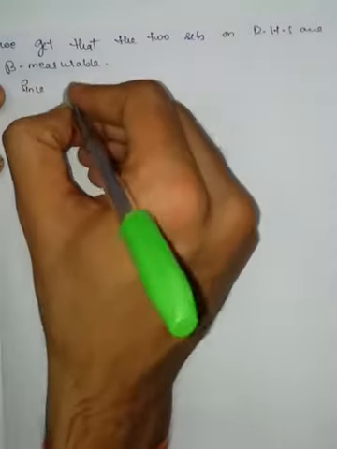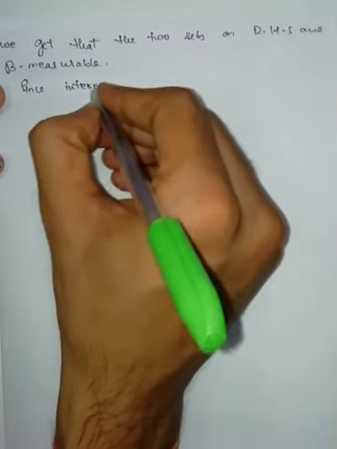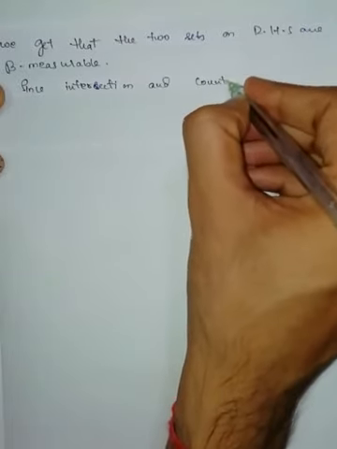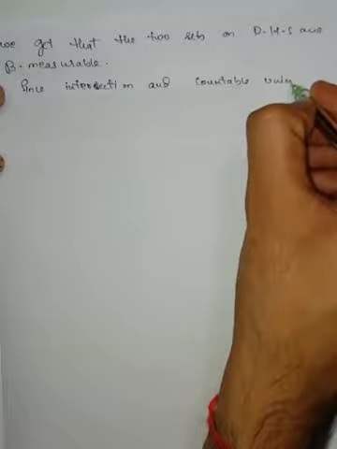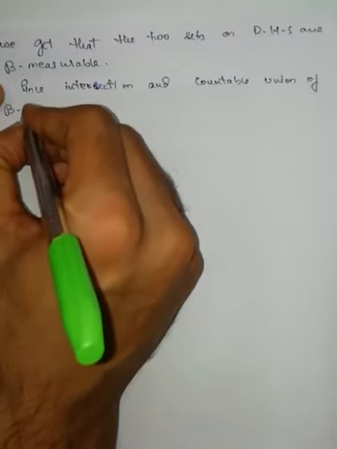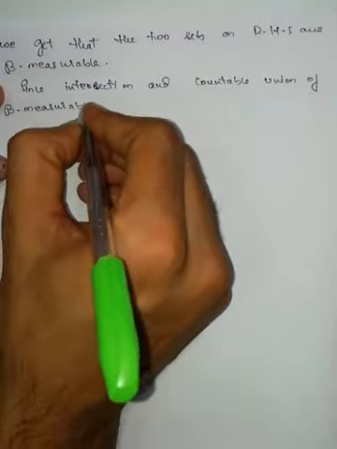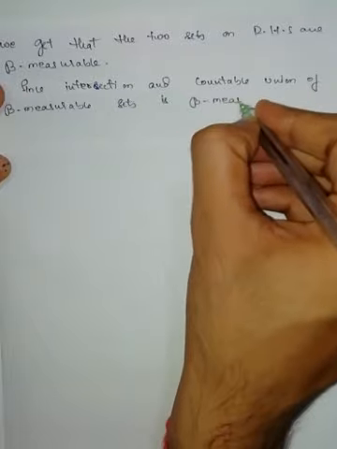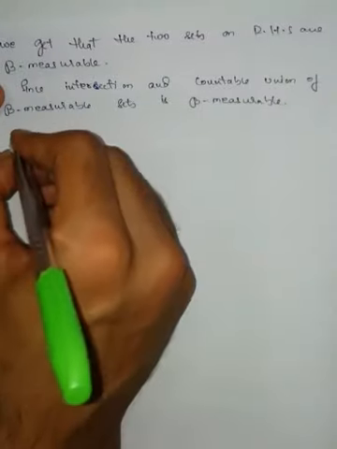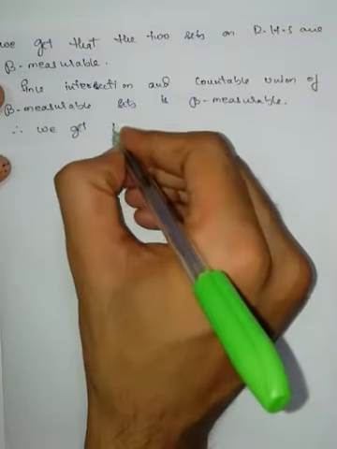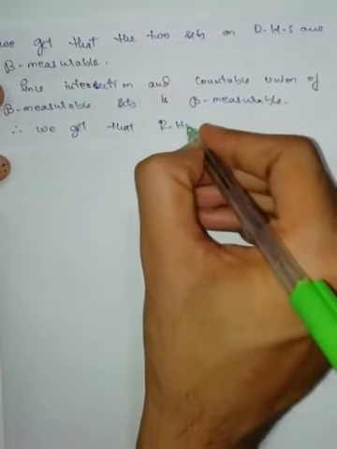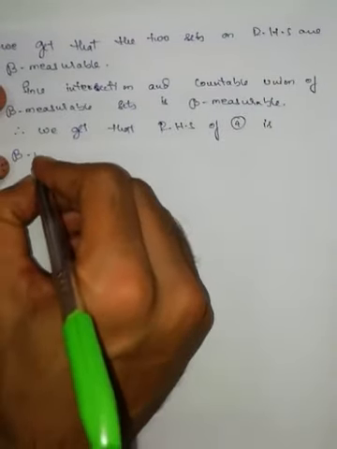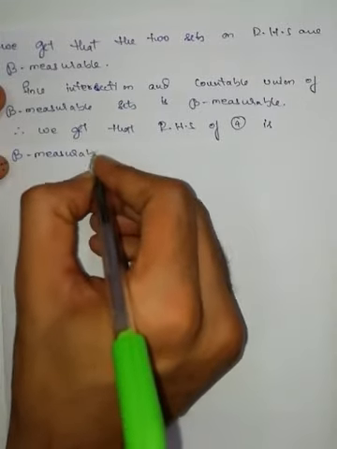Since intersection and countable union of script B measurable sets is script B measurable. Therefore, we get that RHS of equation number 4 is a script B measurable set.